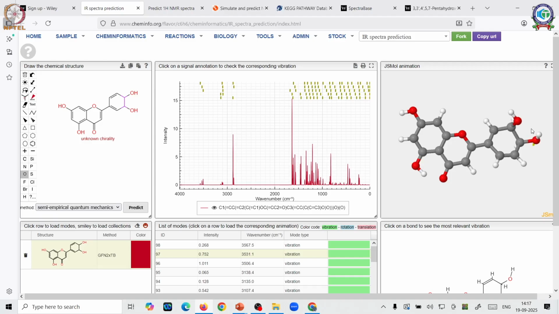So it is telling us it's basically the wagging action of this hydroxyl group which is giving me this band. This is the stretching. So I can take my cursor on every value and see why exactly that reading is coming. So you can get it based on this structure, or you can get it based on this molecule. You can see in both manners.